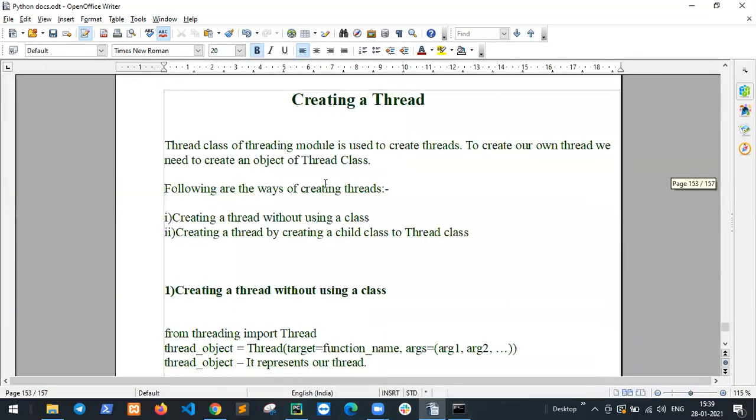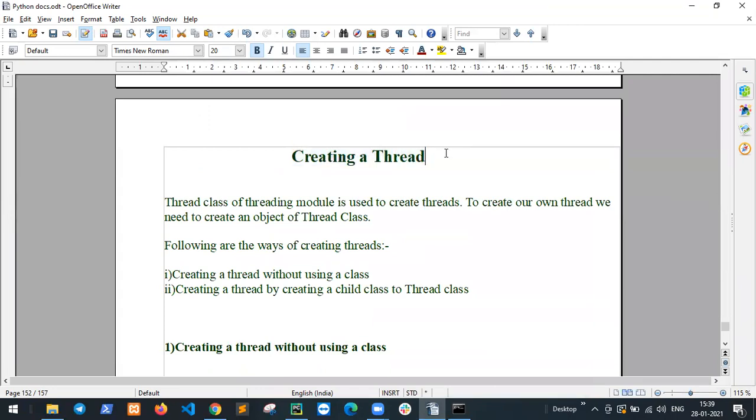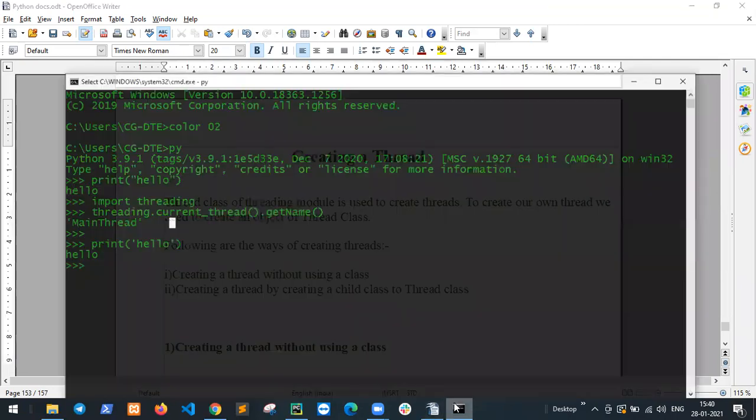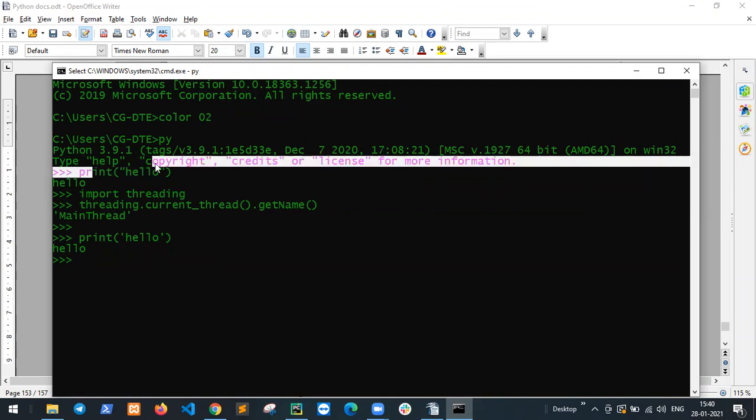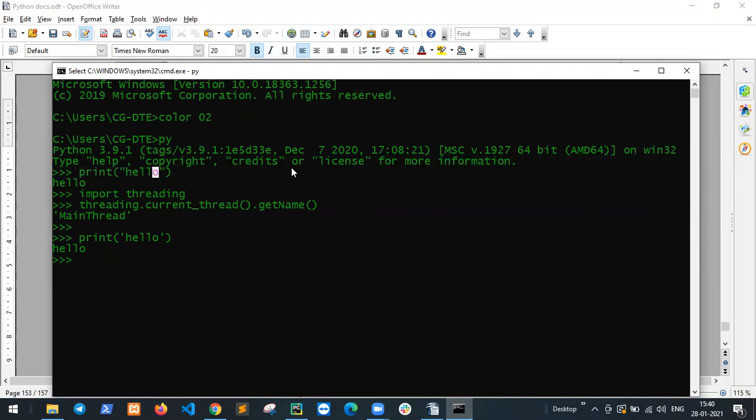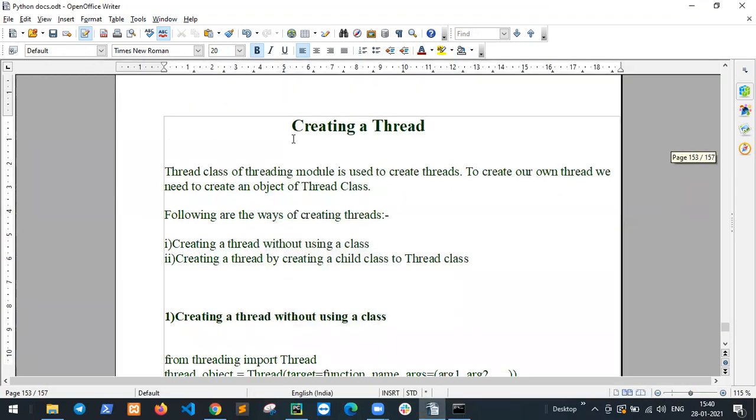But I want to create a thread. This is for general knowledge. What is a main thread actually? Behind this code, first of all the main thread runs, and after this the hello print and any other Python code runs. So the main thread is automatically created and automatically run. But now we are creating a thread. How to create a thread?